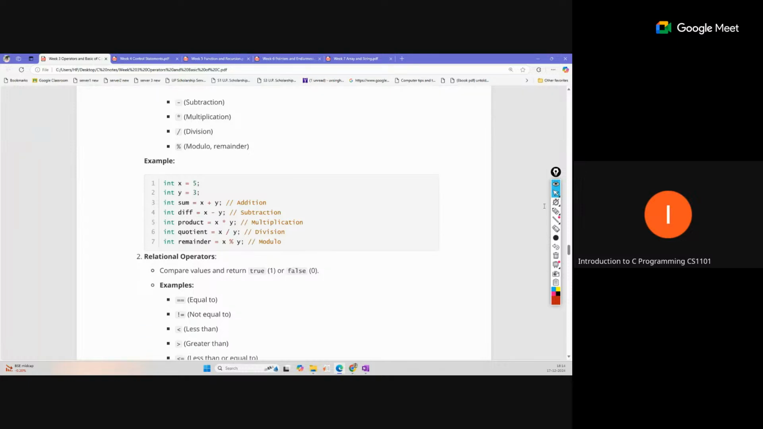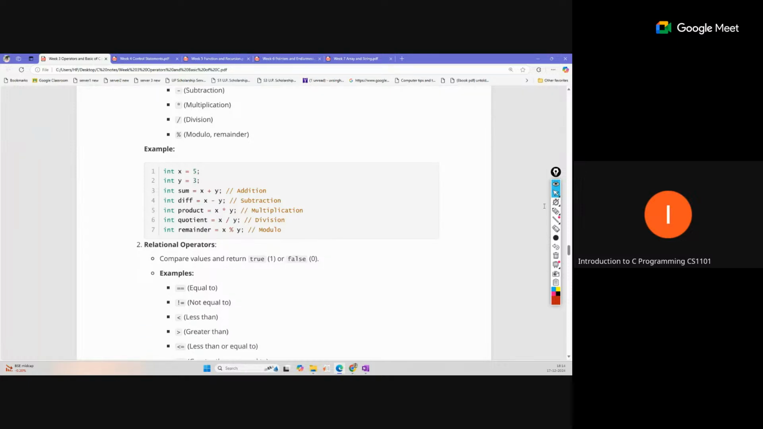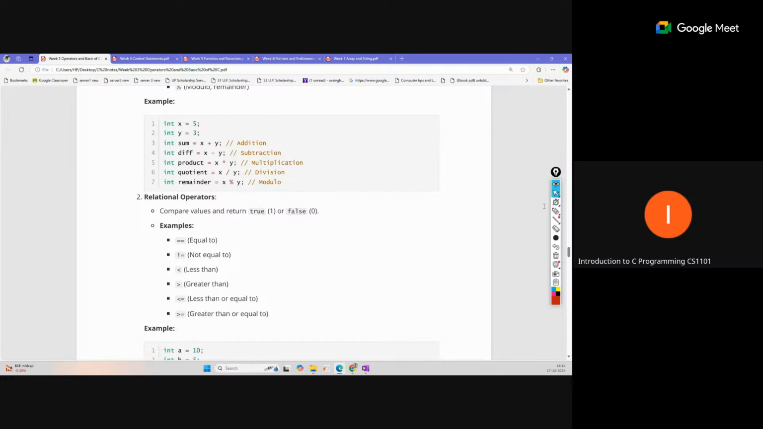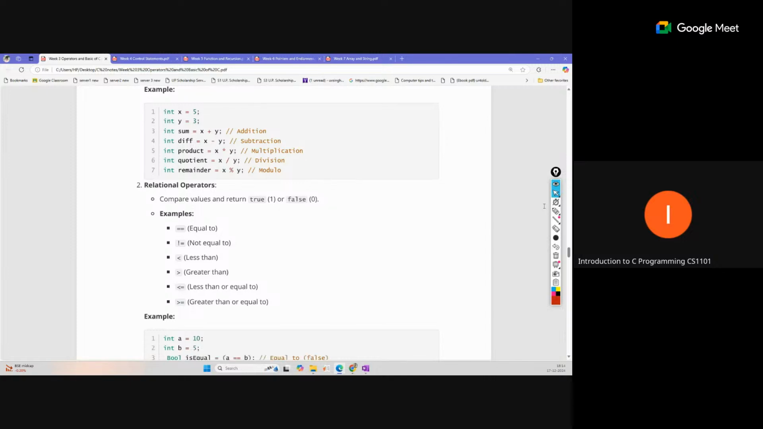Now the relational operators, which compare values. Relational means that we compare values and return true or false as the answer. So what are the operators that come under this category? They are double equal. This double equal sign means equal to, where we compare the equality of the left side and the right side, whether both are equal or not.